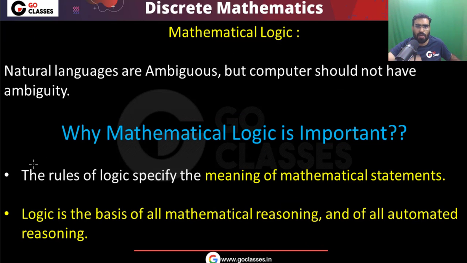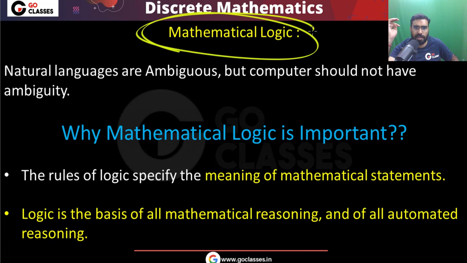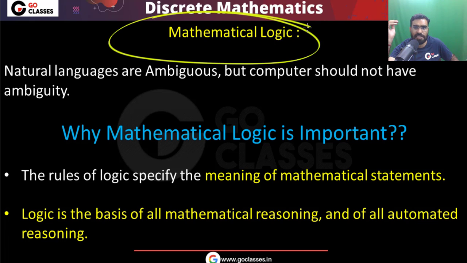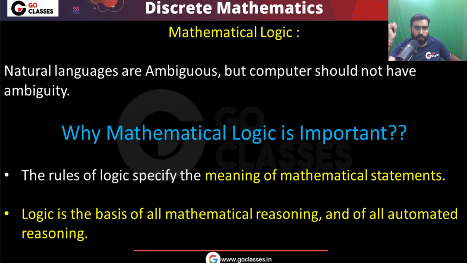If anyone asks you what is mathematical logic, what is the answer? Let me give you the conclusion. This is a logic for mathematics, a logic for computer science. You can say this is logic for artificial intelligence. And second point, you can say this is the language for computers, the language for mathematics. The reason we need this logic is that natural languages are ambiguous, but computers should not have any ambiguity. You cannot allow any ambiguity to the computer. So that is the reason mathematical logic is very important.